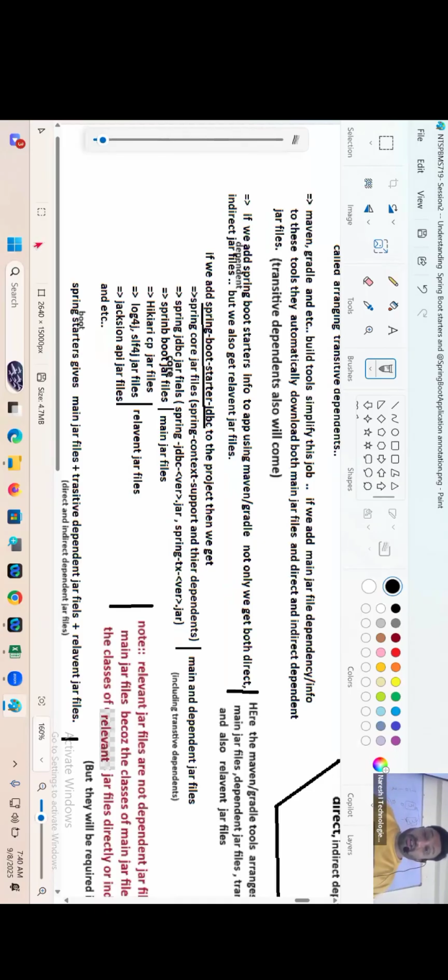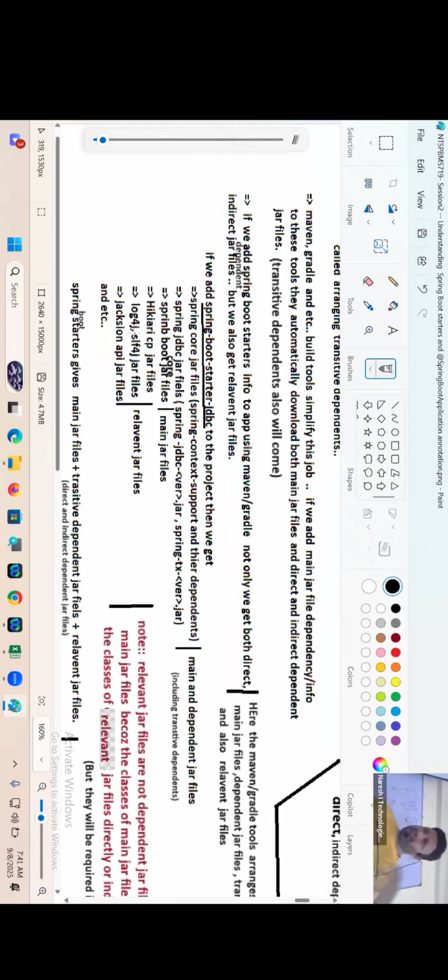But we are also getting relevant jar files, assuming this fellow may use a connection pool, HikariCP. This fellow may do logging activities, for that Log4j, SLF4J jars. This fellow may process JSON data in this whole process, so he will give the Jackson API jar file. Jackson API is there to process JSON content.